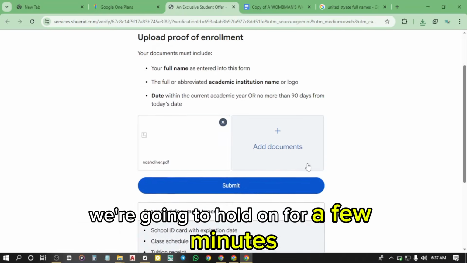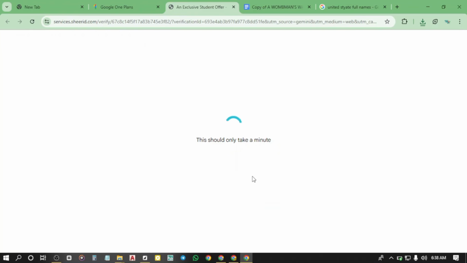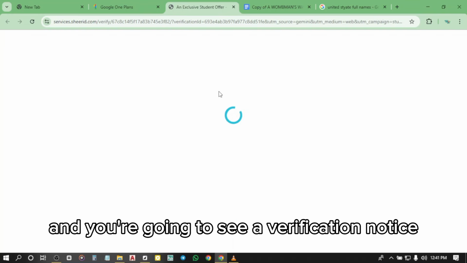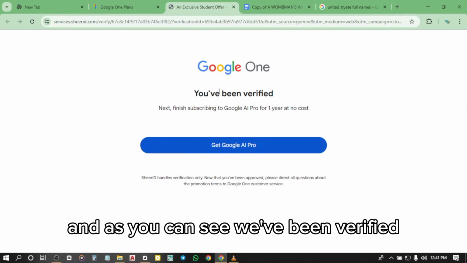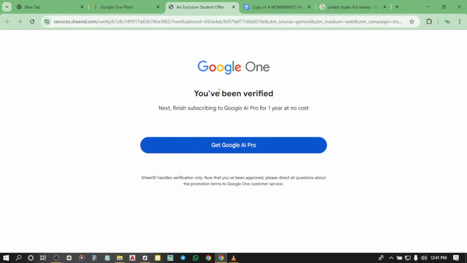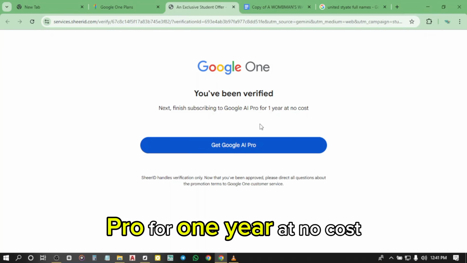We're going to hold on for a few seconds to see if we are eligible for this offer. You're going to see a countdown. Hold on for a few seconds, and you're going to see a verification notice if you are verified. Let's hold on, please. And as you can see, we've been verified. The next step is to finish subscribing to Google AI Pro for 1 year at no cost.